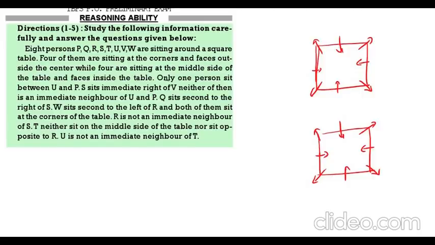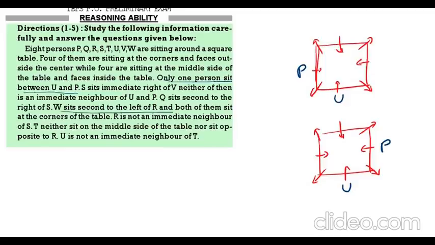Only one person is there between U and P. So, first case, I am taking U here. Only one person is there between U and P. So, first case I am taking P here, second case I am taking P here. Next,